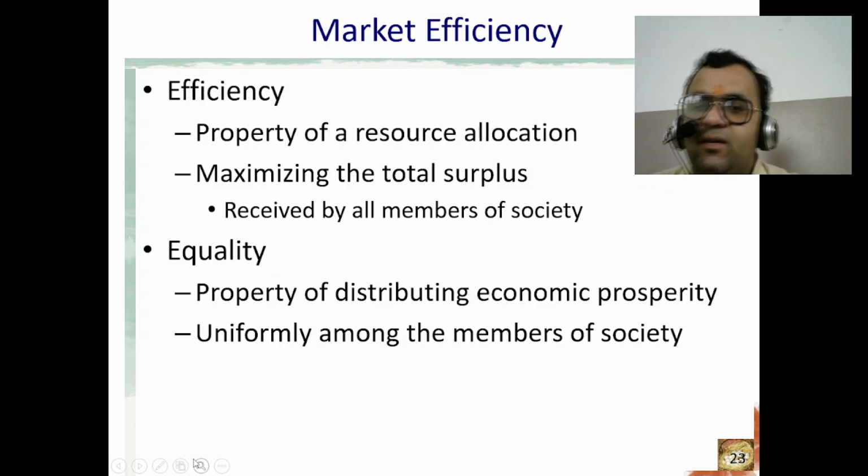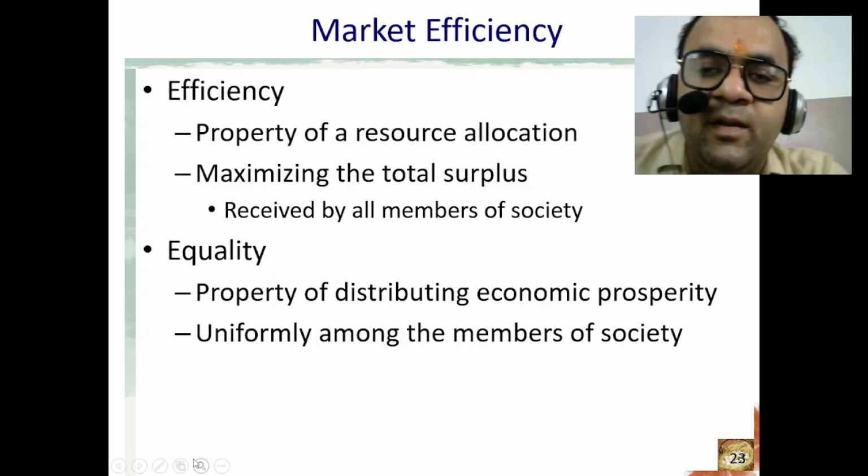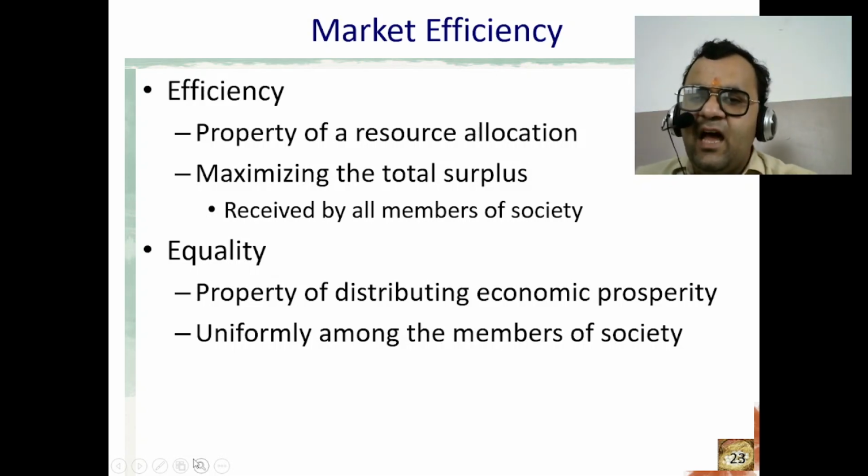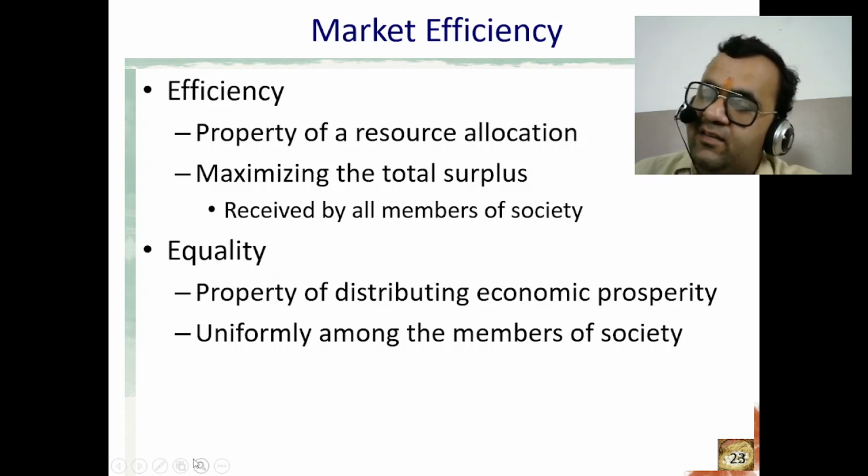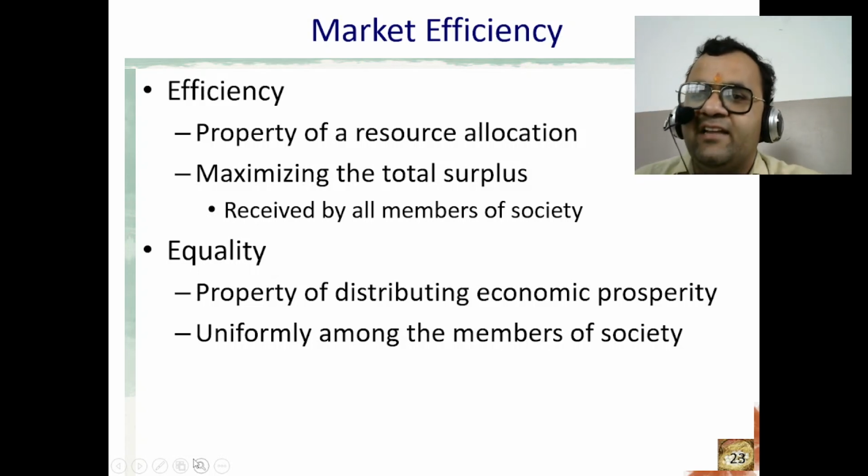The concept of equality is linked to the idea of justice, fairness, and human rights. It is a fundamental principle in many philosophies, religions, and political systems, and they encourage international human rights.